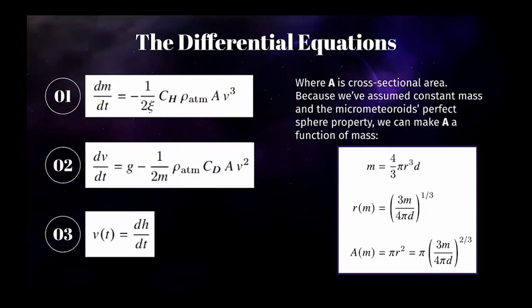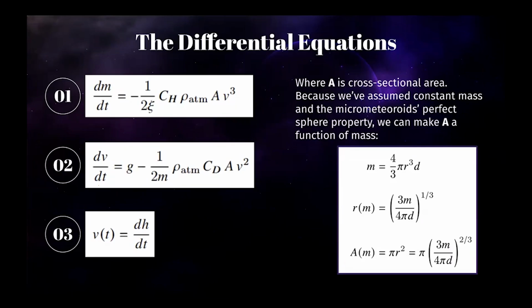Our first differential equation relates mass loss over time to C, which is the heat of ablation in joules per kilogram, the heat transfer coefficient, atmospheric density, surface area, and velocity. The mass loss occurs due to drag, which produces heat. Our second differential equation relates the change in velocity to gravity, mass, and drag force. This equation comes from analyzing the vertical forces acting on the particle.